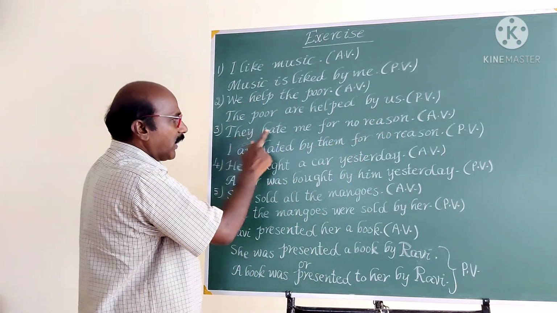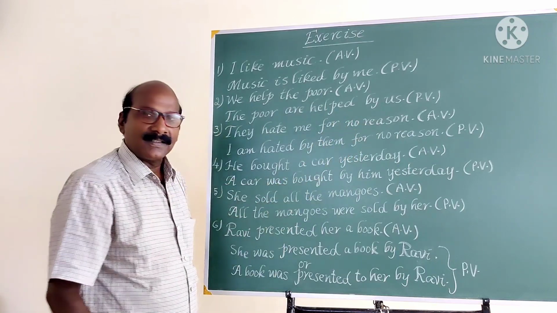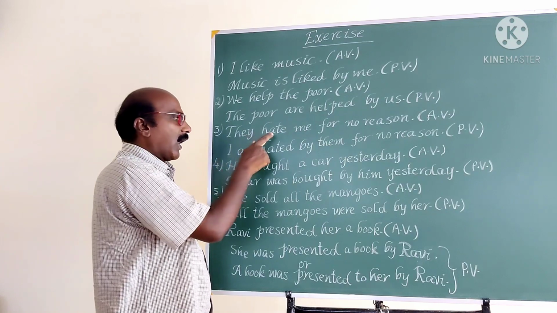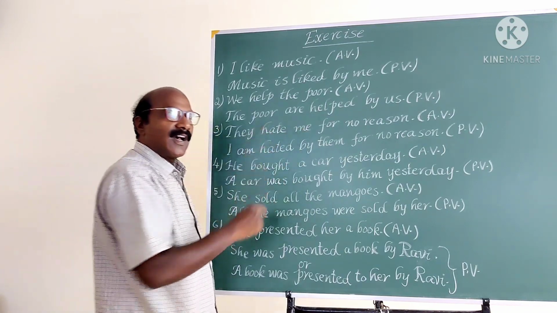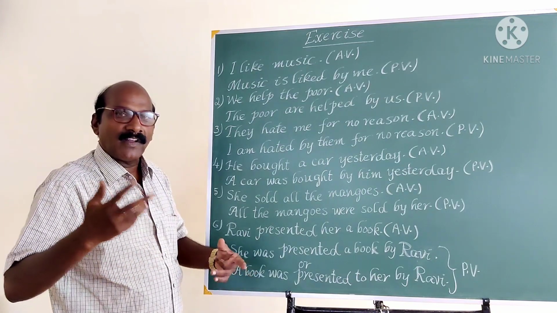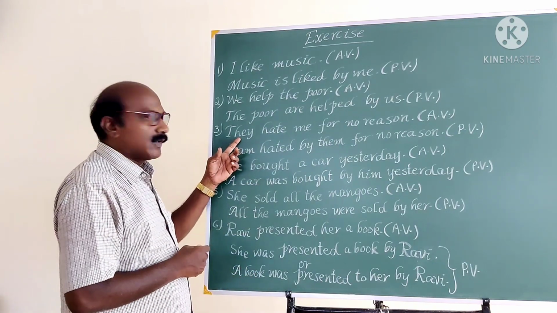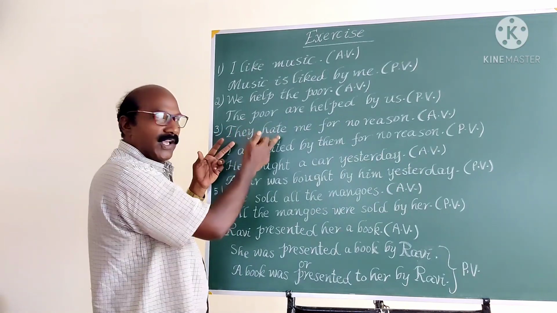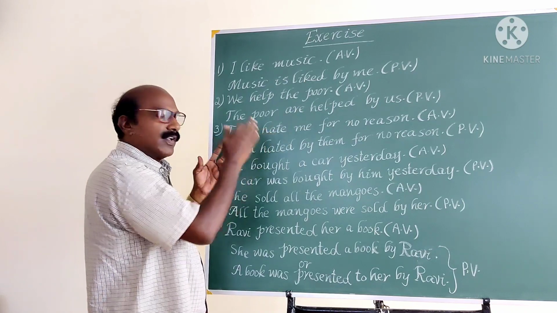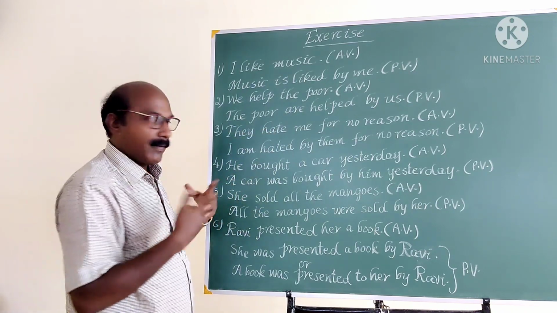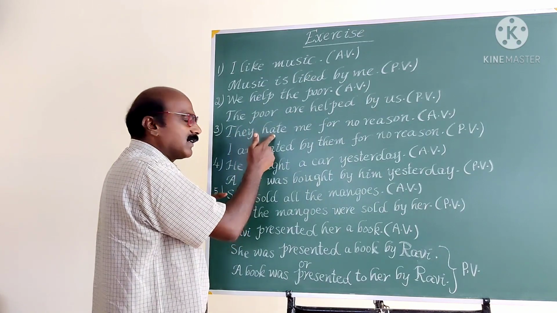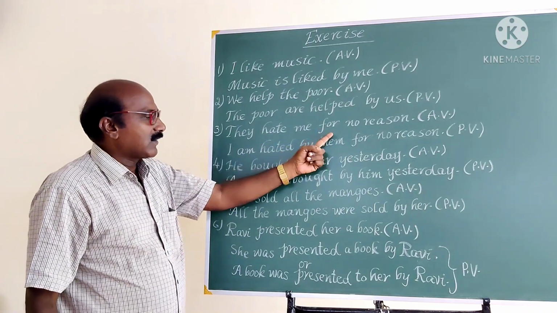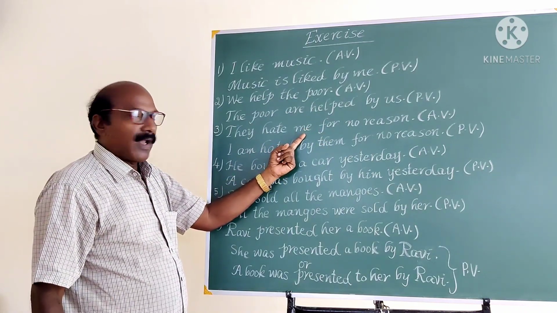Next example. They hate me for no reason. This is active voice. In the given sentence, they is the subject, hate is the verb, and me is the object. It is easy for us to identify the subject, verb, object. First, the doer of the action, that is the subject. And what action is done by the subject? Hate. They hate whom? Me. By questioning the subject, we get the verb. By questioning the verb, we get the object.